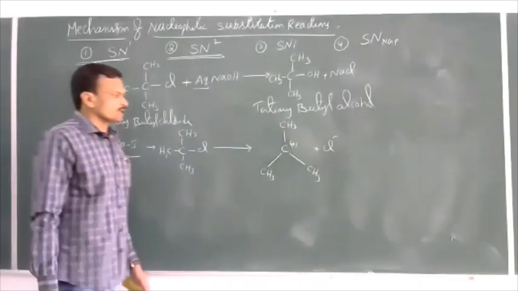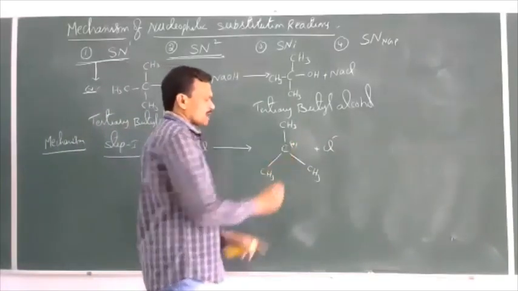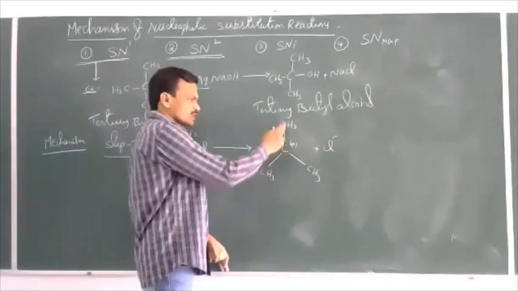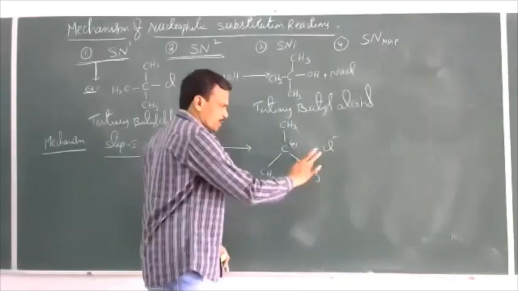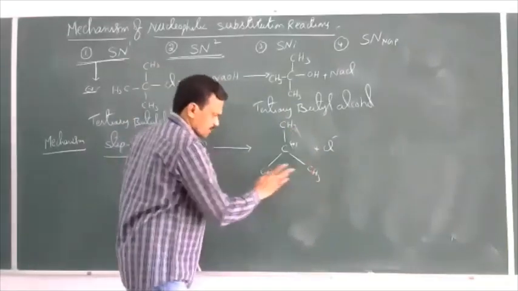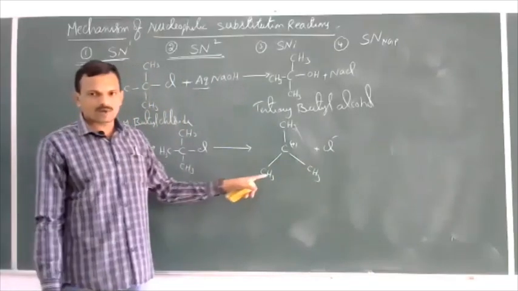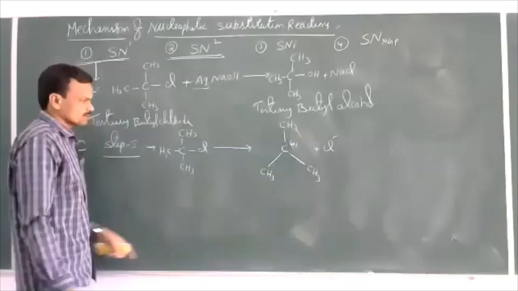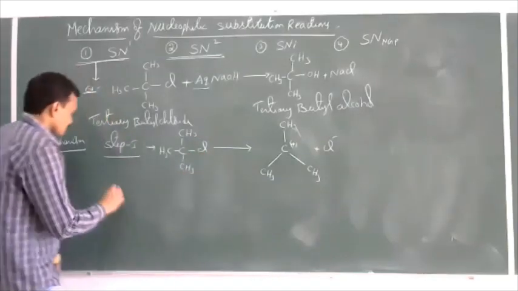As you know, in a carbocation, the carbon atom undergoes sp2 hybridization. So the shape of this tertiary butyl carbocation is trigonal planar. So this has a trigonal planar geometry if you observe here, and the carbon undergoes sp2 hybridization. This is the first step. Next, step 2.